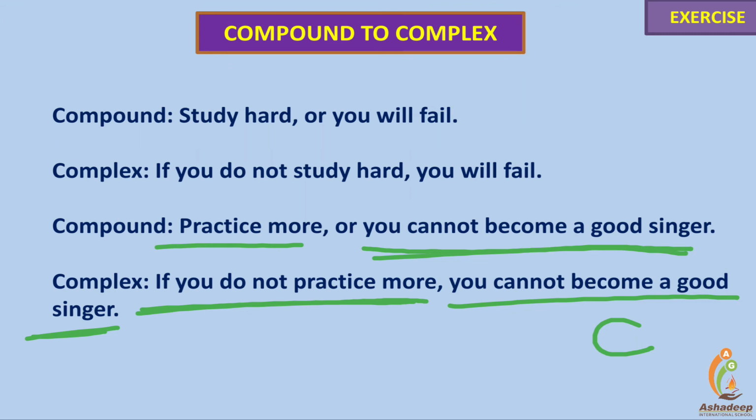If you do not practice more makes only half a sense. It's a dependent clause because to make a complete sense, it needs the help of the main clause. Or it can be written with unless: unless you practice more, you cannot become a good singer.